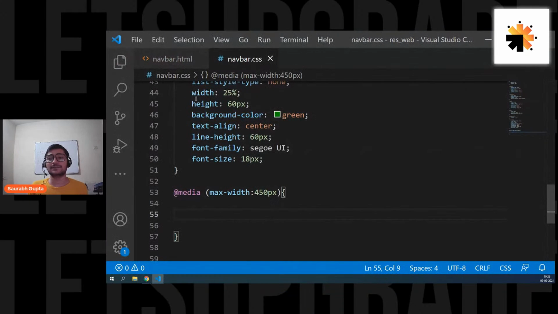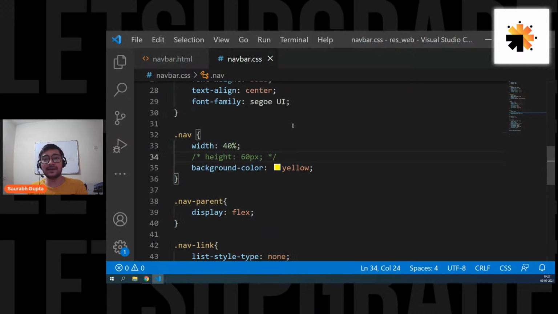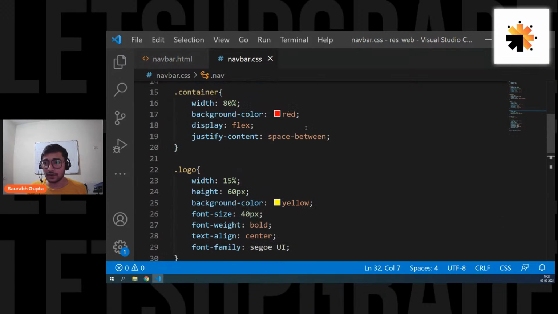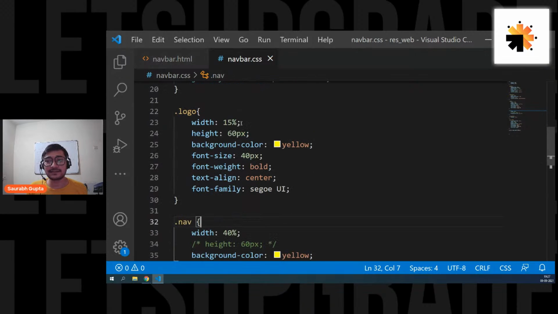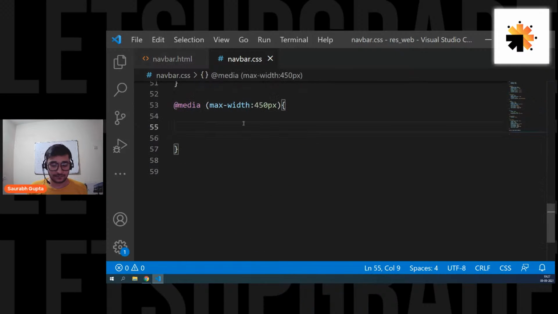Okay. Now guys, let's write some CSS. What I want to do first is adjust my elements in a vertical order. First of all, let's increase the size of the logo.